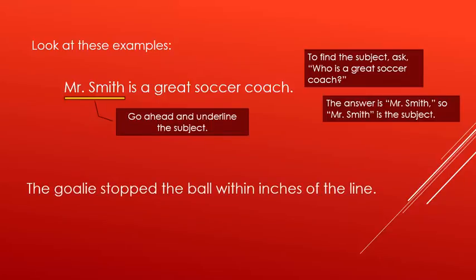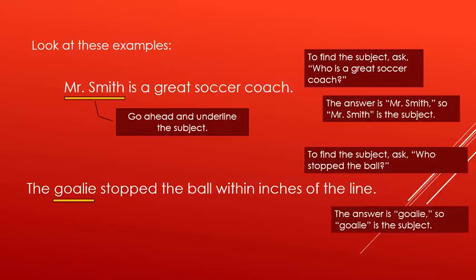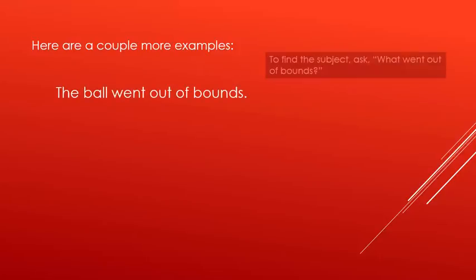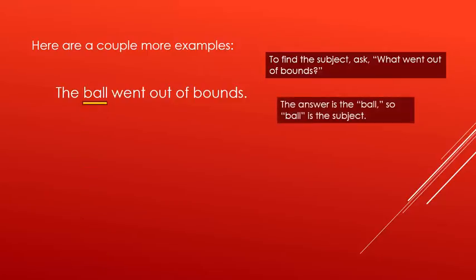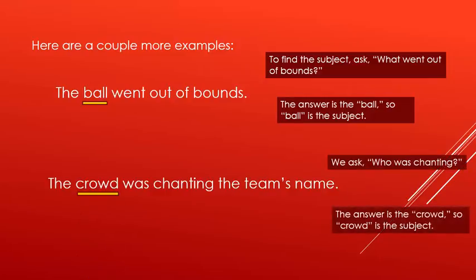The goalie stopped the ball within inches of the line. To find the subject, ask, who stopped the ball? The answer is goalie, so goalie is the subject. Here are a couple more examples. The ball went out of bounds. To find the subject, ask what went out of bounds? The answer is ball, so the ball is the subject. The crowd was chanting the team's name. We ask, who was chanting? The answer is crowd, so crowd is the subject.